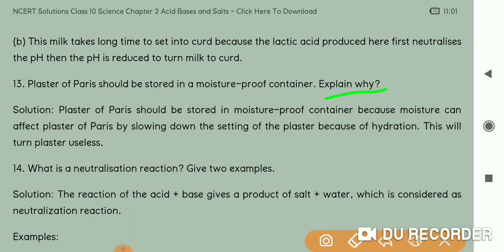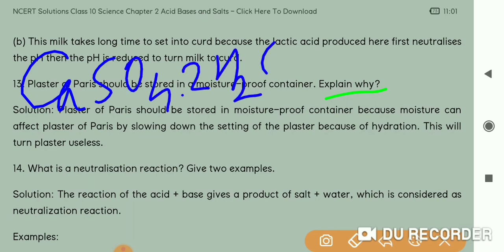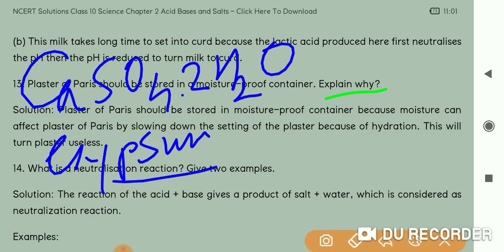Keep it in a dry place. Now dry place में क्यों? Because when it comes in contact with moisture, now let me tell you, calcium sulfate dot 2H2O, this is the gypsum. If you recall, this is gypsum.